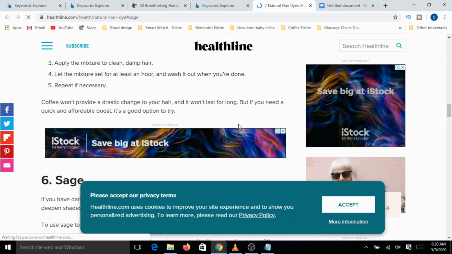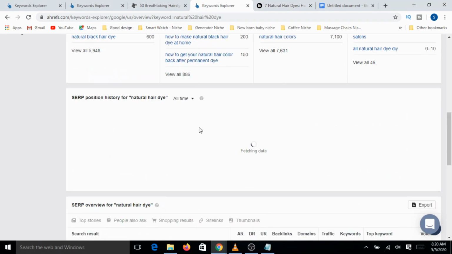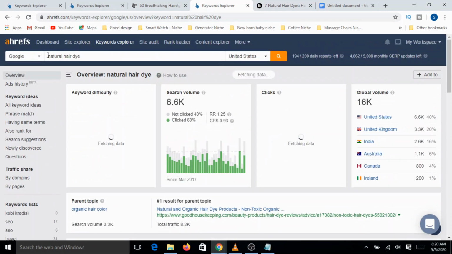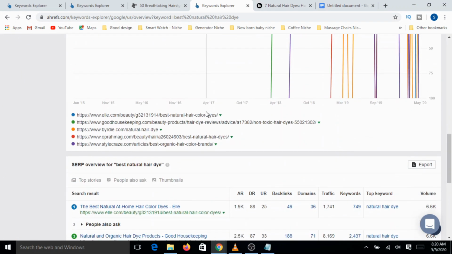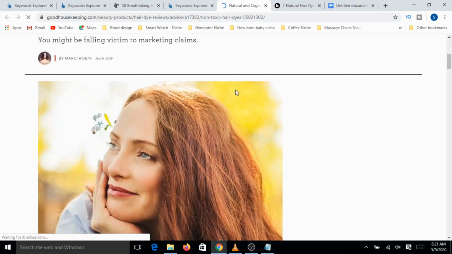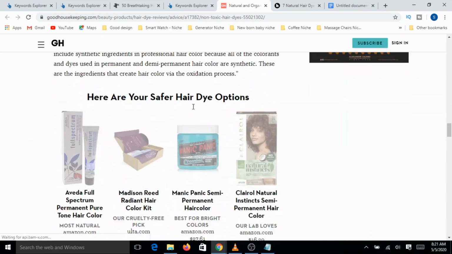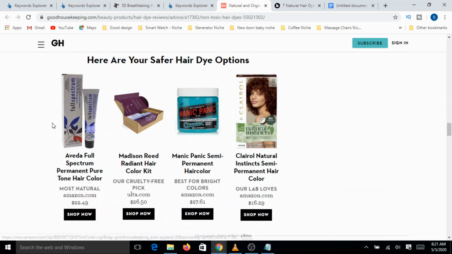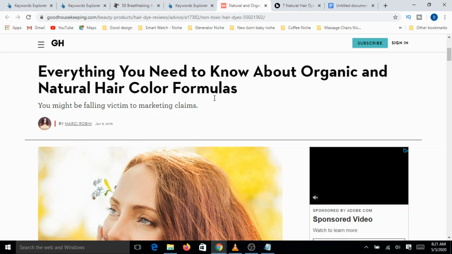Let's add the word best here, best natural dye, and see what comes up. Now they are talking about the natural dyes.